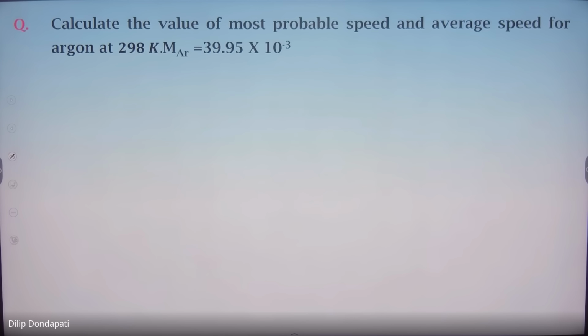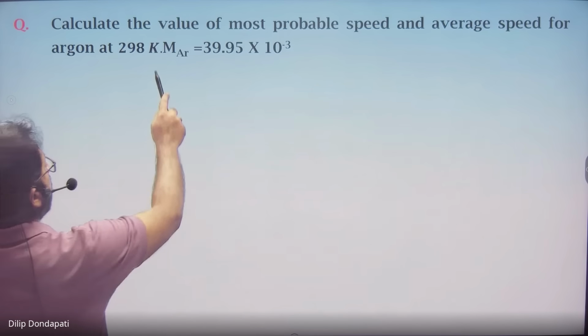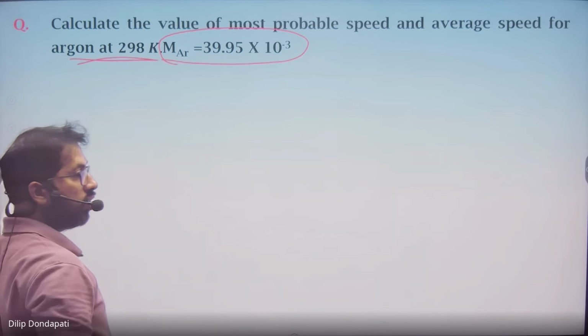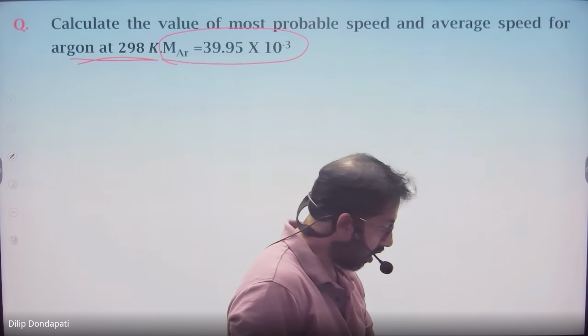Use the calculator and do it. Calculate the value of most probable speed and average speed. When molecular mass is given in kg directly and temperature is also given in Kelvin, all temperatures should be in Kelvin. Now use the corresponding formula and solve.